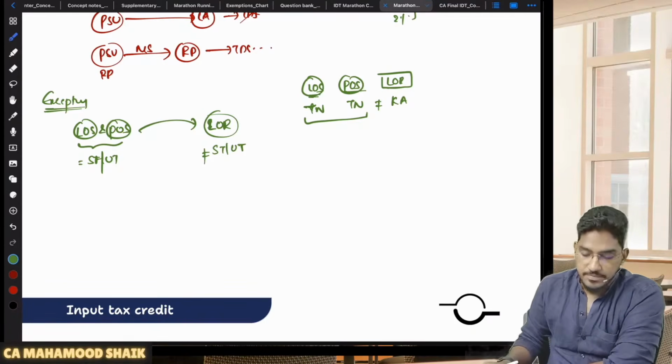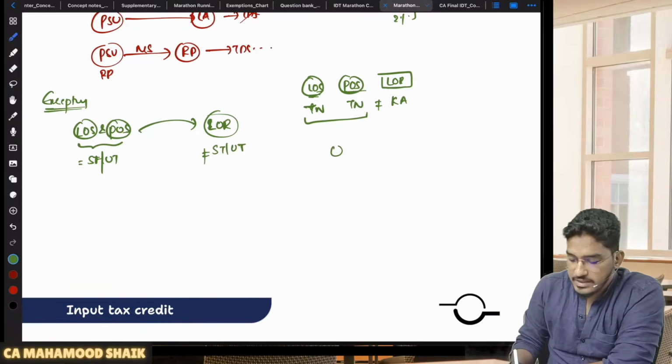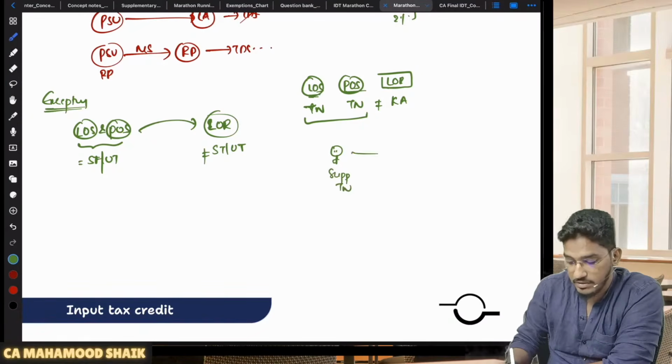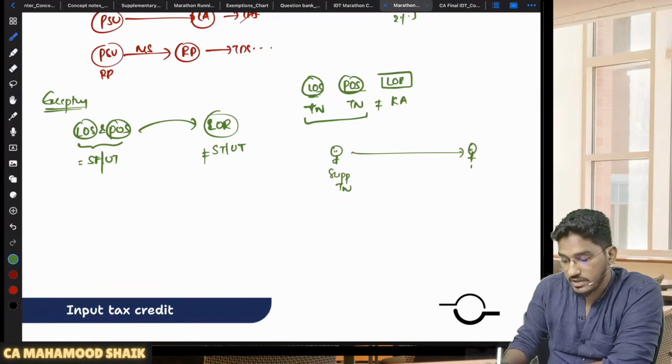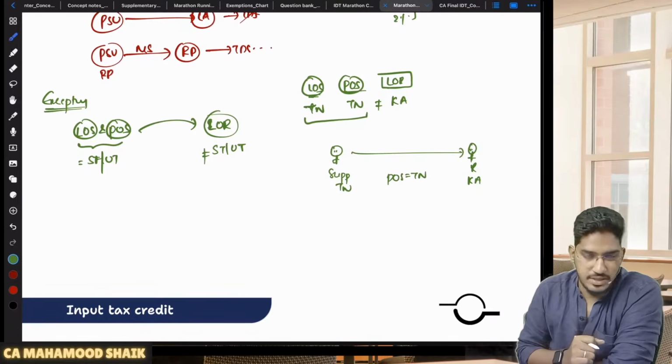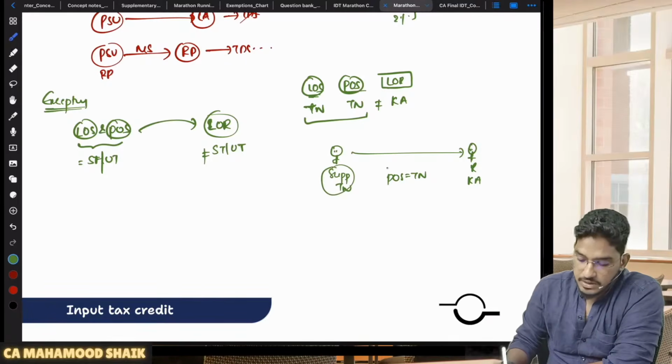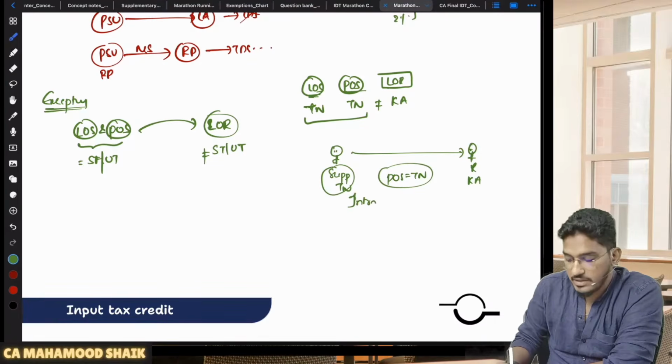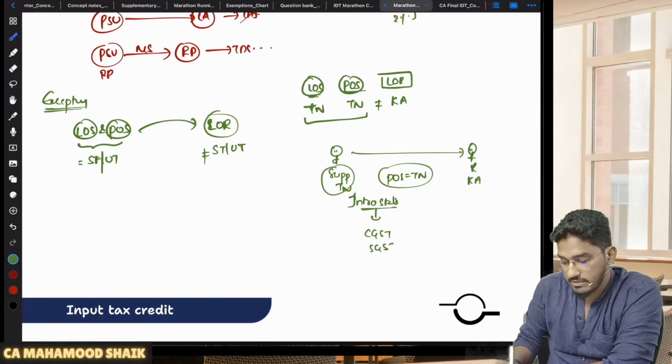I will tell you one simple logic why. Let us take this example only. There is a supplier located in Tamil Nadu. The recipient is located in Karnataka. But place of supply is also falling in Tamil Nadu, let us say renting of immovable property, something like that. So when the location of the supplier and place of supply both fall in the same state, which supply is it? Intrastate supply. So on this intrastate supply, what will be applicable? CGST and SGST will be applicable.